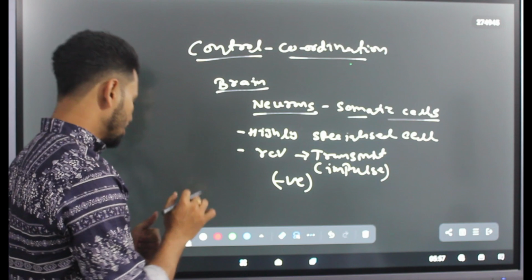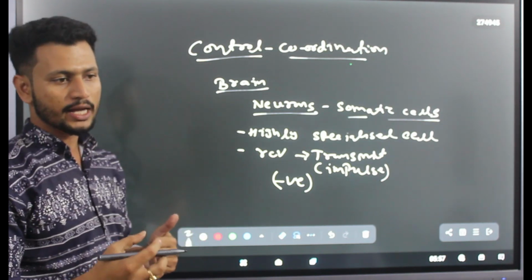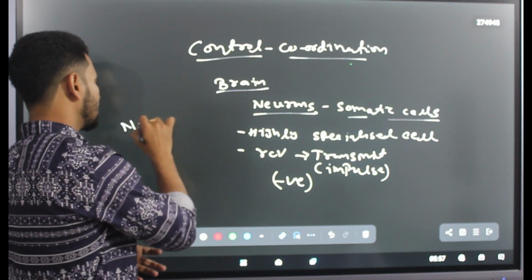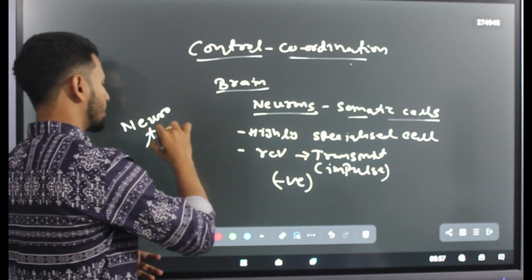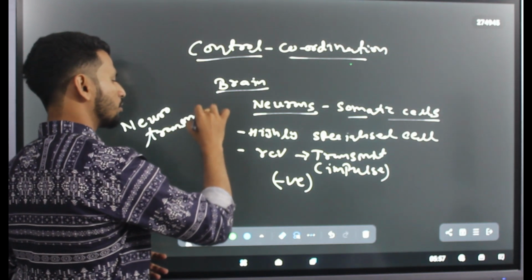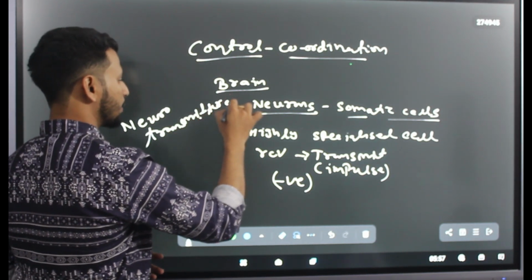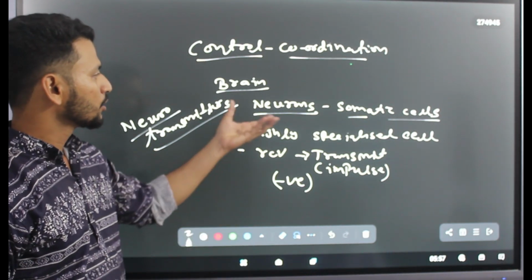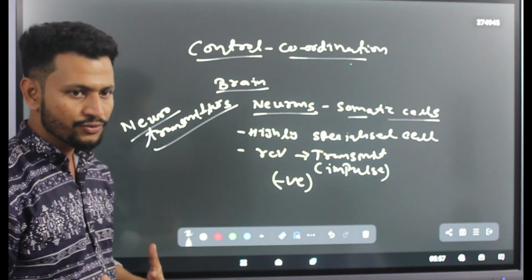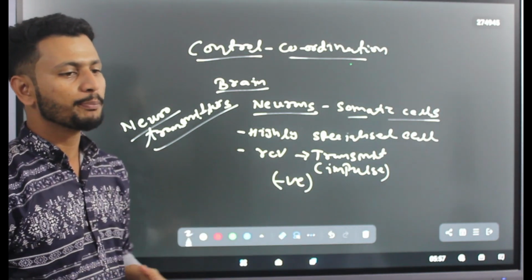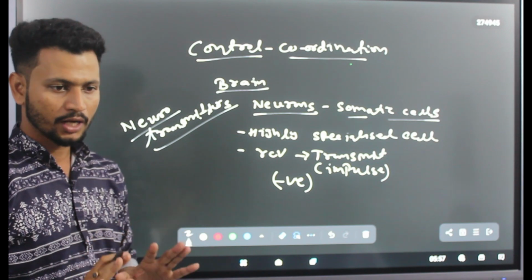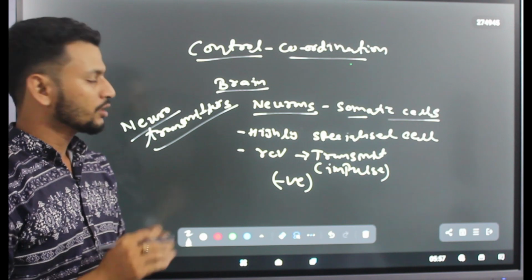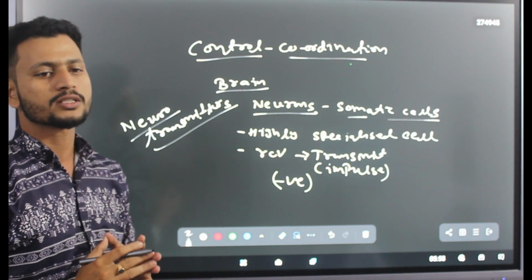Okay? Now if I talk about the chemicals which are involved in this process, they are called neurotransmitters. That means neurotransmitters are the chemicals which help the neurons to receive and to propagate the impulse or signals. Clear? Okay. Now we will be discussing the classification of the nervous system.